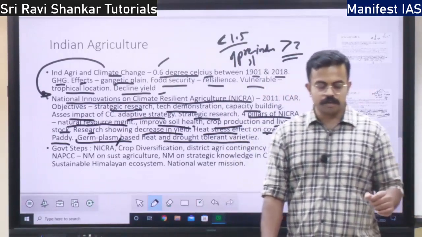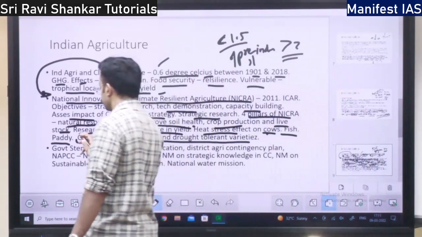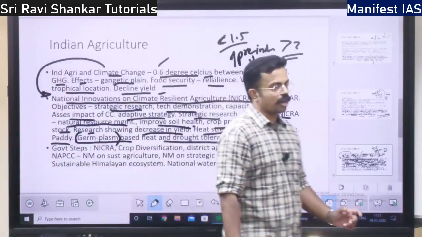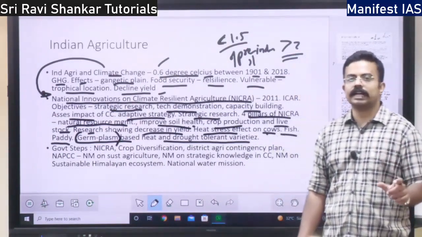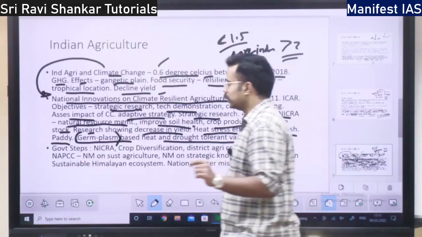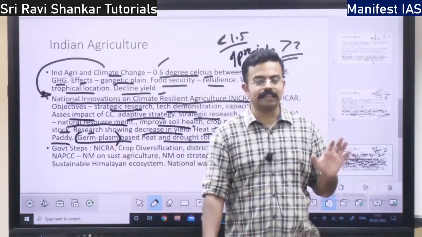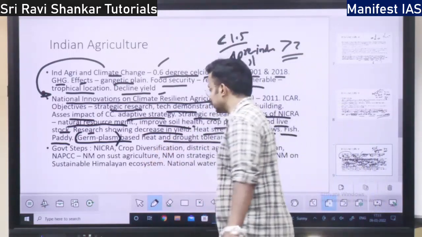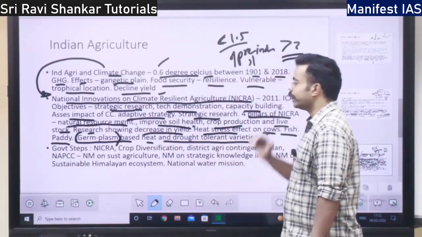Germplasm is a biological entity within the plant or animal. It is similar to a nucleus, right? It is associated with the cell, plant cell or animal cell. With respect to that, it is going to conduct research.